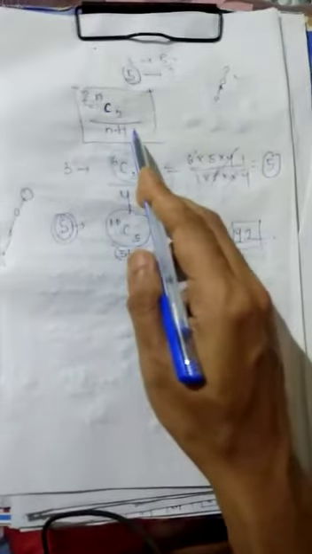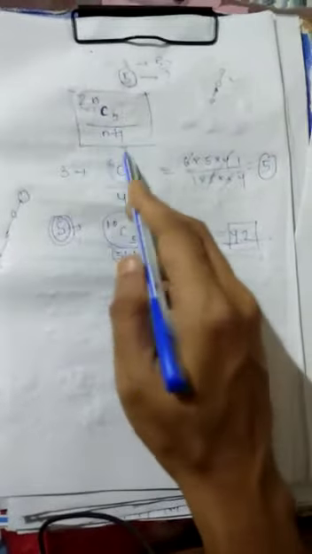Similarly, if the number of nodes changes, we have to use the formula. Put the n value in this formula and get the answer.